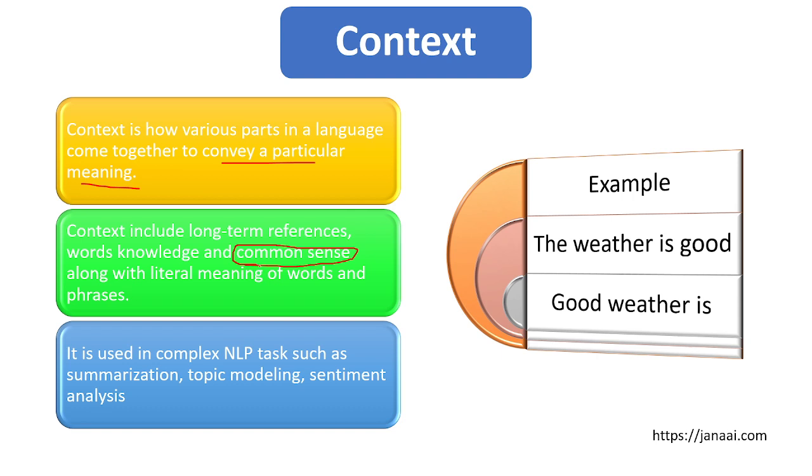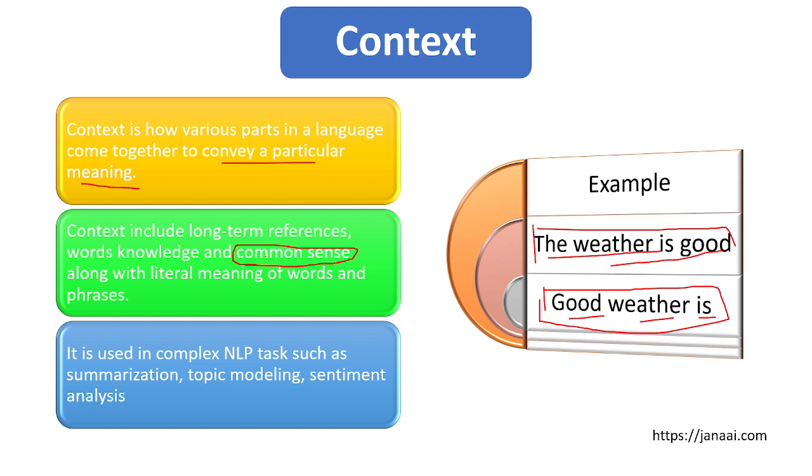Like, if I say one example, the weather is good. This is a sentence that is meaningful and has common sense. But you can use the same words in a way that has no sense. So for the meaning of words and the common sense of a sentence, context is very important. This is how the various parts of language come together to convey a particular meaning.